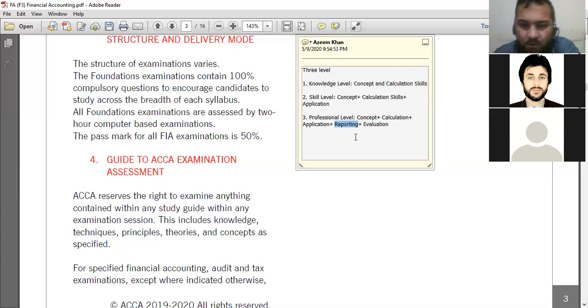So the same applies in accounting. If you want to be a professional accountant, the examiner is testing that through your reporting skills. They will give you a scenario with some problem for which you have to give some solution, or there may be a scenario for which you have to make some recommendation or suggestions. So when you are writing your problem's solution, when you are writing your recommendation through reporting, the examiner will find out whether you look like a professional accountant or not. Are you getting it or not?